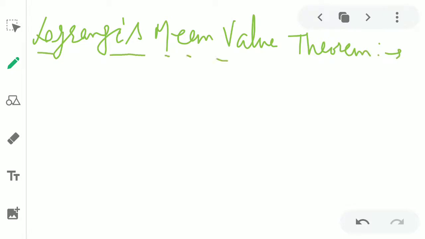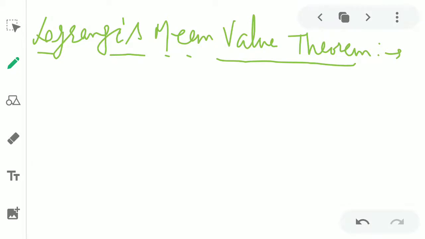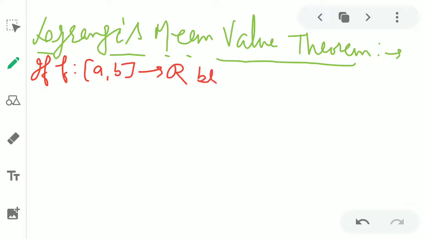In short, I will write it LMVT. Again, if we look at the statement of Lagrange mean value theorem, just like in Rolle's theorem, we have taken: let f be a function from [a,b] to R.